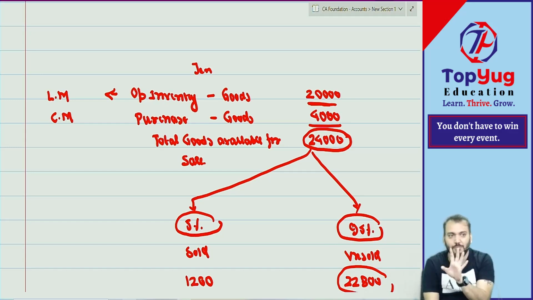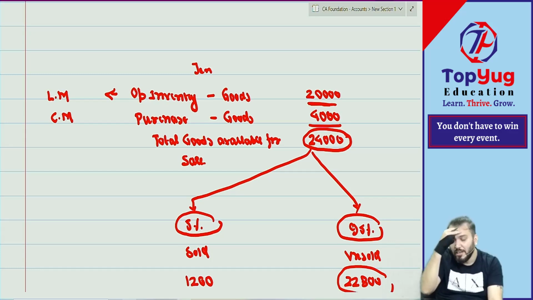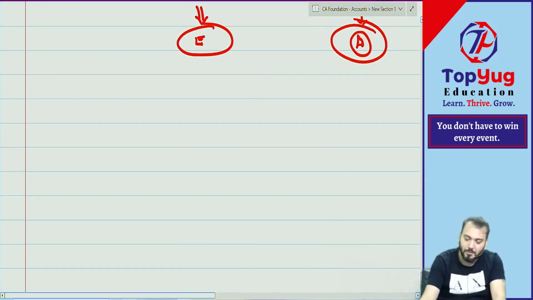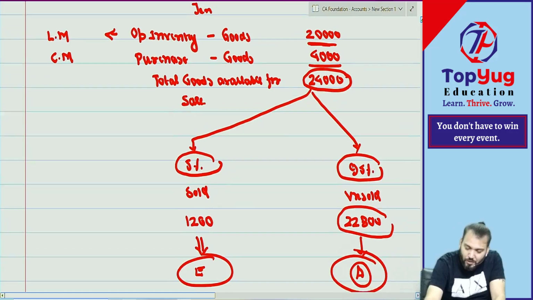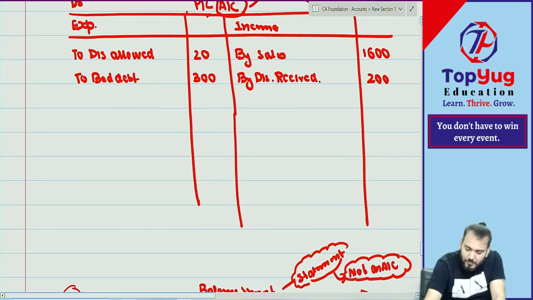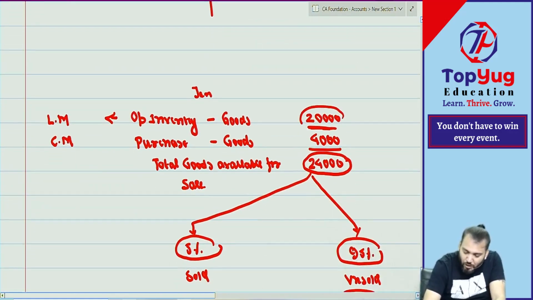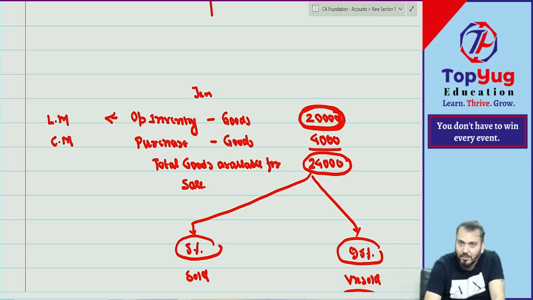Understood? This much you understood? Means what we should do, everyone. My question to you all: this inventory of 20,000 is opening stock or closing stock? Opening stock or closing stock? Very good, excellent. One second, I'm asking something. Give me the correct answer.